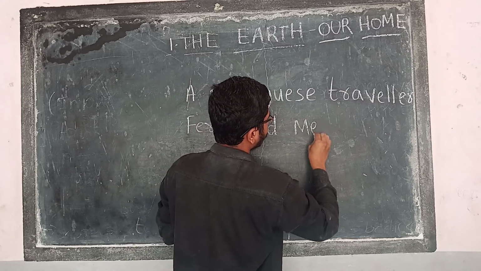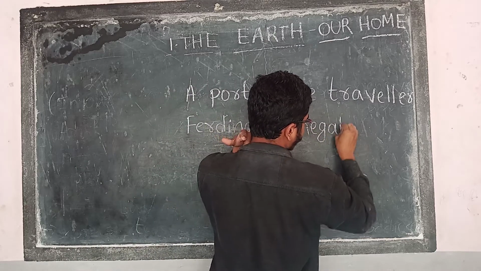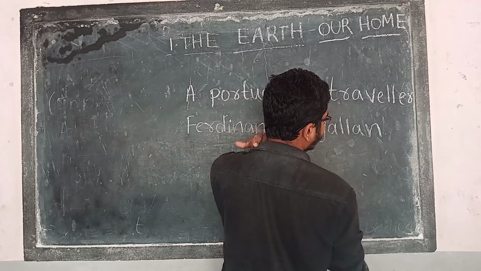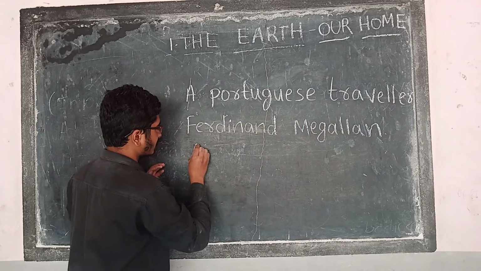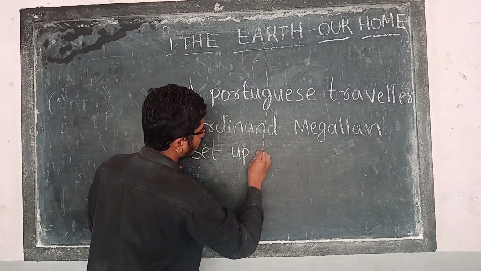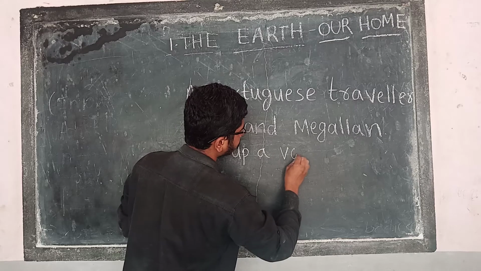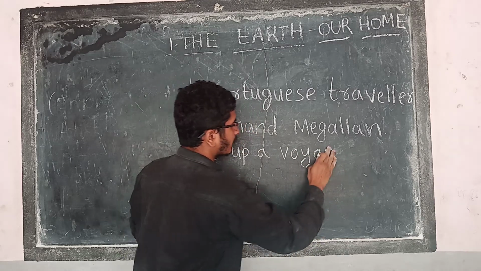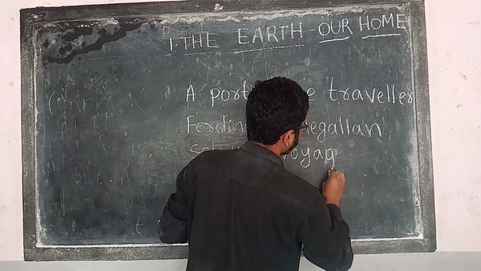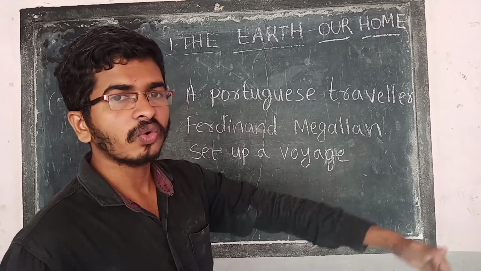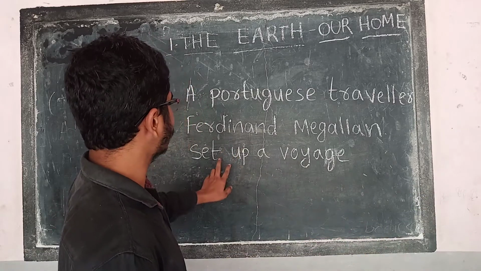With his team and some members, this Ferdinand Magellan set up a voyage. He's an explorer actually. Explorer means one who finds new places, traveling in the oceans by ships.